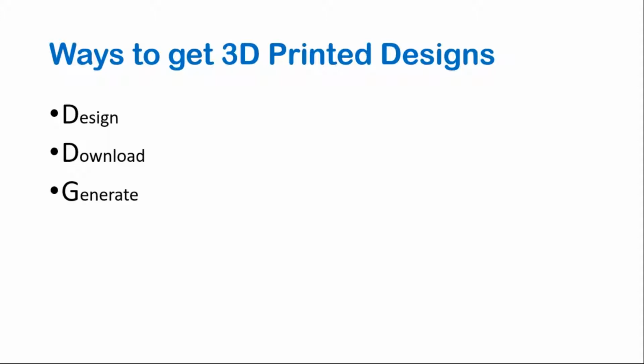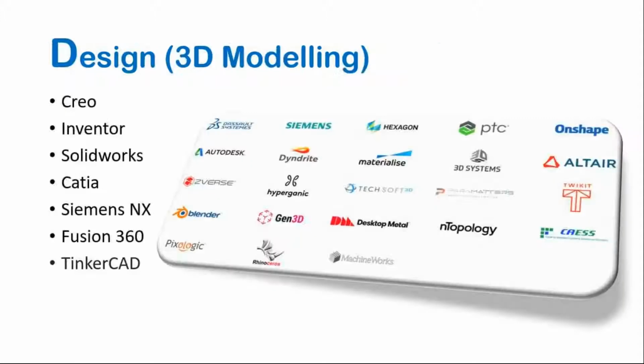The other thing is generate. First of all, we will see design. Design means it is like 3D modeling. We need to model what we want. Suppose I want to print a cube with a hole, or something else. For that I need to model it, and for that I need to use some software.